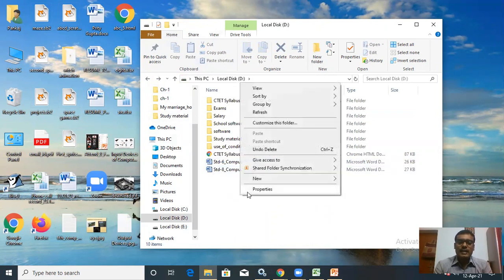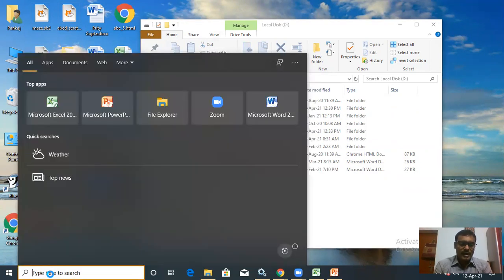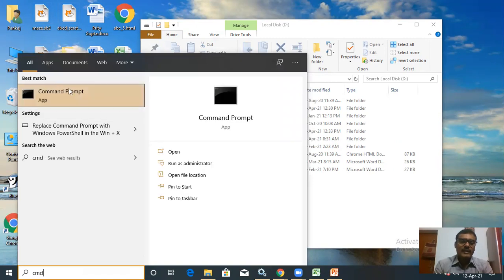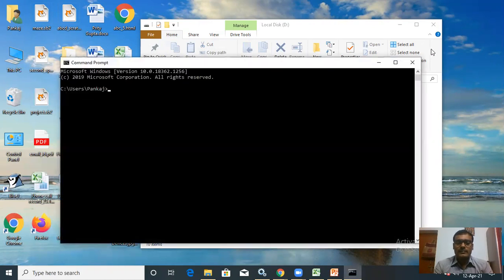Now I will do the same thing using command prompt. For using command prompt, what do you have to write? You have to write here at the bottom. You can see at the bottom there is a search window. You will write CMD. Command prompt will appear here. You can click on it. Now command prompt will open in your system.